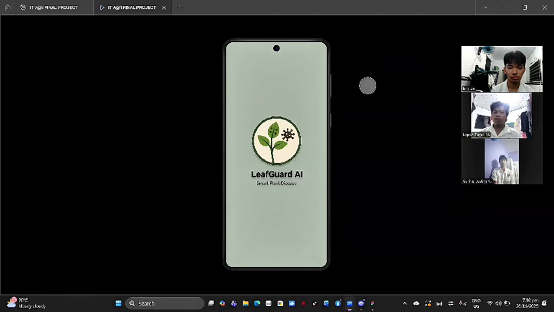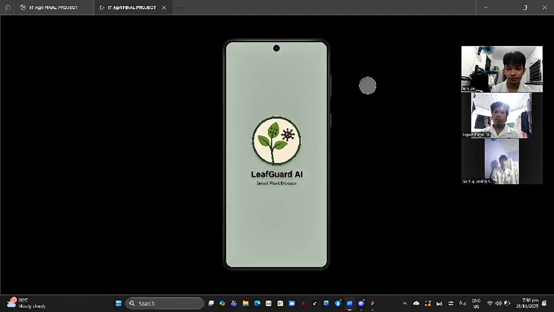So what is the proposed solution of your team? Our solution is simple. Farmers take a picture of an infected leaf. The AI analyzes the image. It identifies the disease, gives the level of severity, and suggests treatment steps. We also provide prevention tips.